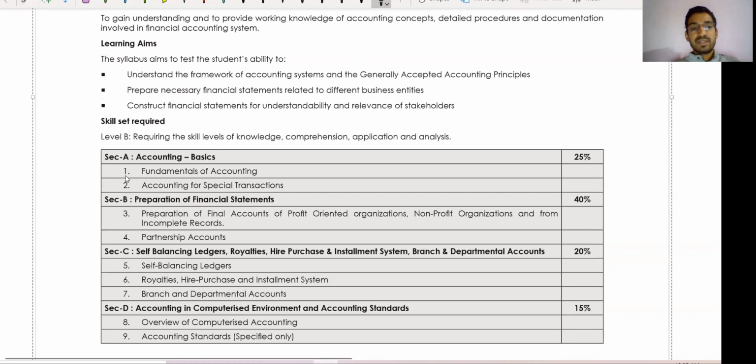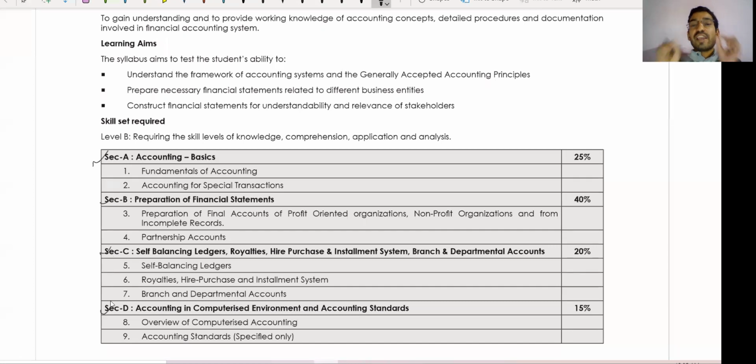So guys, we have four sections: section A, section B, section C, section D. If you follow this strategy, I will ensure that you will get 60 plus in financial accounting. Financial accounting is easy for getting 60 plus marks. So guys, I want to ensure that you first start with section C. Guys, section C is a very small portion, and it is 20 marks.